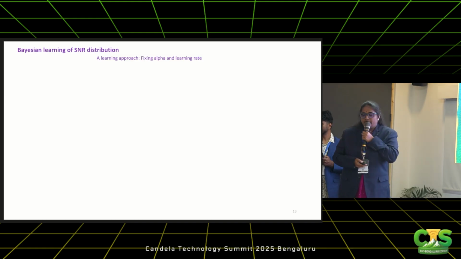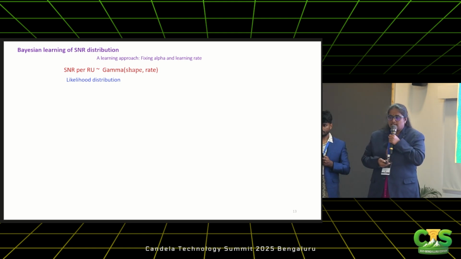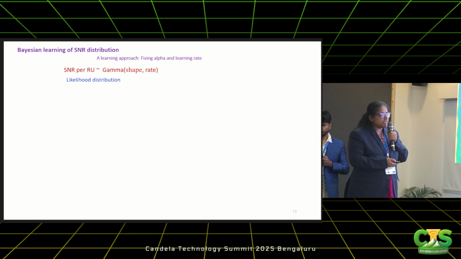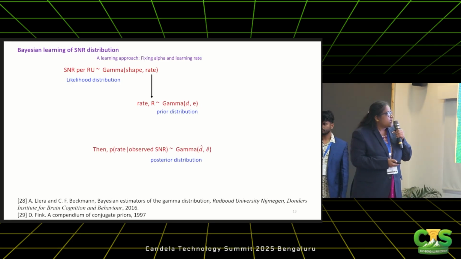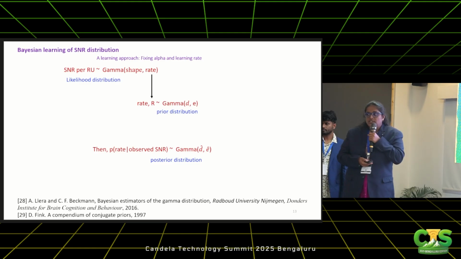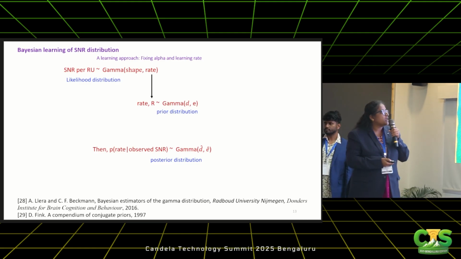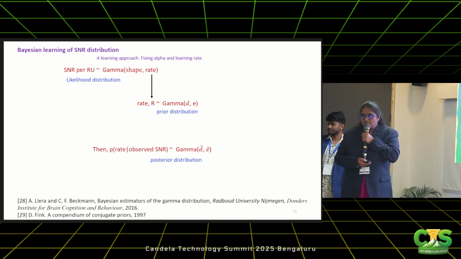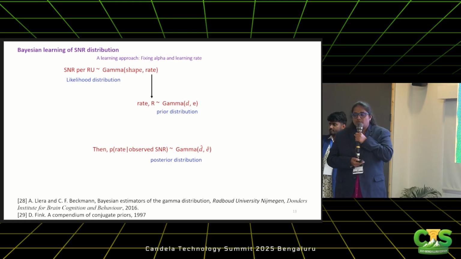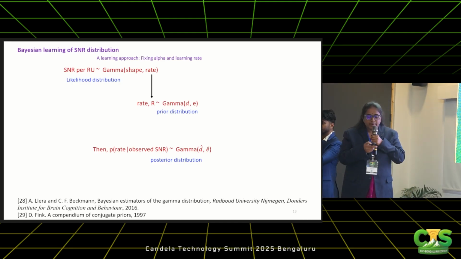So what is Bayesian learning? We have used a Bayesian learning technique in our algorithm. So it's a learning approach. We continue to model SNR per RU as a gamma distribution. Gamma basically has two parameters. The first one is called the shape. The second is called the rate. So the objective is to learn both the parameters, but the literature indicates that learning both is hard because the rate parameter has a conjugate prior which is a gamma distribution, but the shape parameter has no standard distribution which acts as a prior. So we kept the shape parameter fixed and continue to learn the rate parameter.